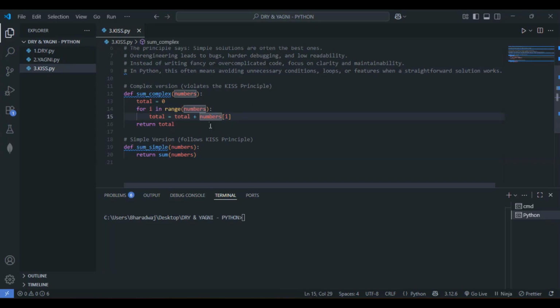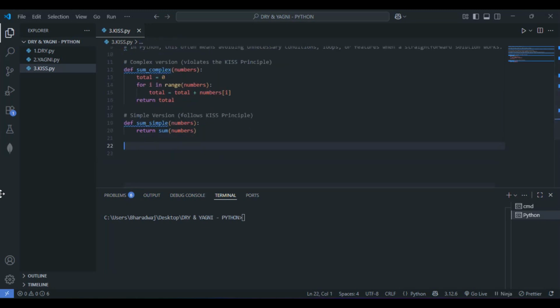See here, we are unnecessarily making use of the loop. The code is also lengthier, right? So we can just go with a built-in function, right? Just for the clarity, both give us the same answer here, right?